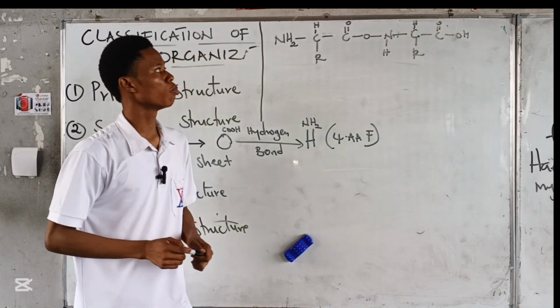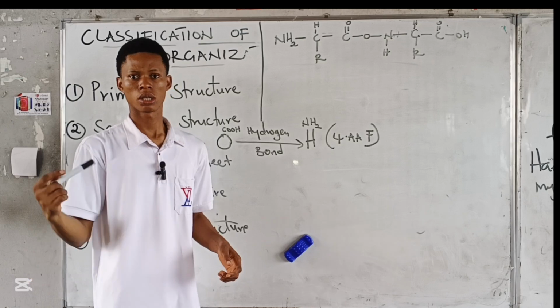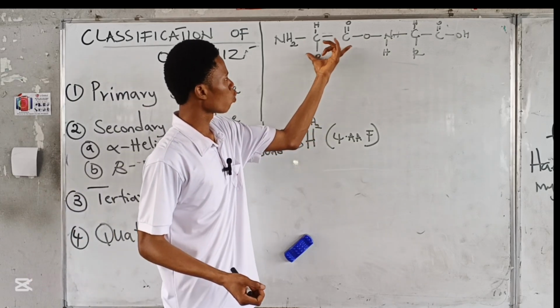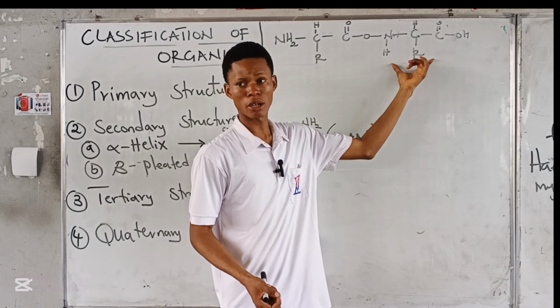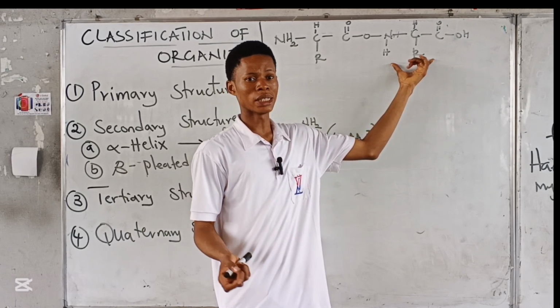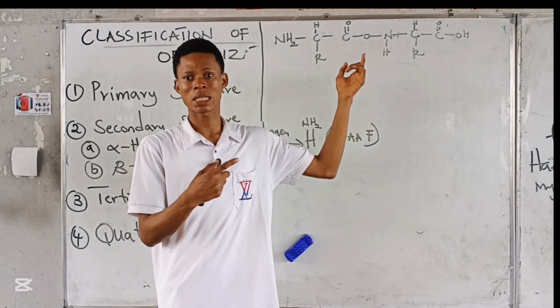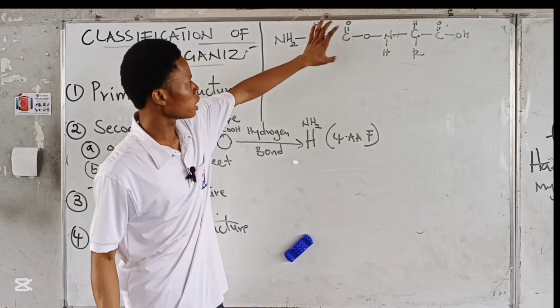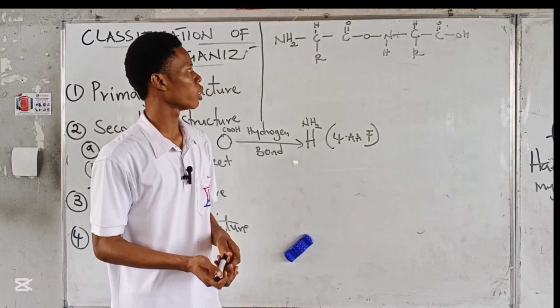Now, the structure on the board is what? It's a dipeptide, right? Because I link one amino acid with another amino acid. Please, I treated this last class and I'll drop the link. So this is one amino acid to another amino acid.